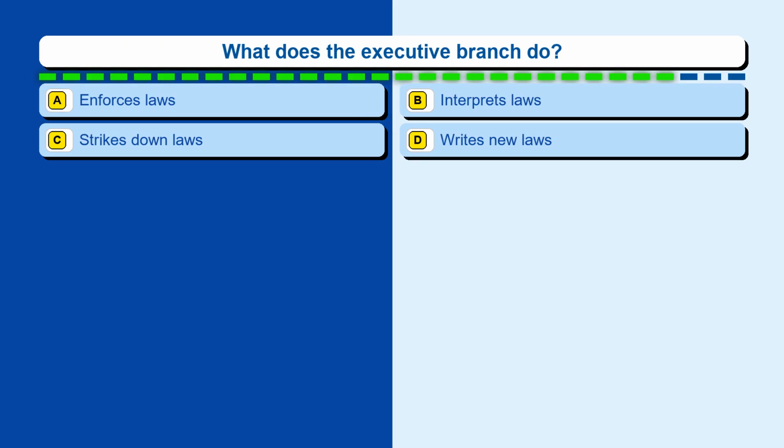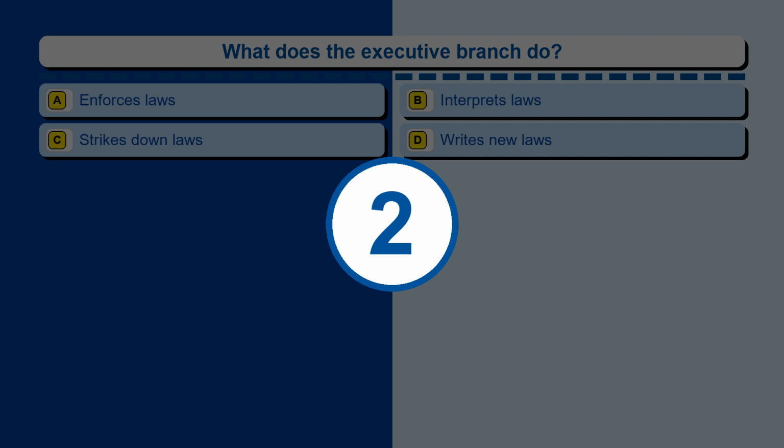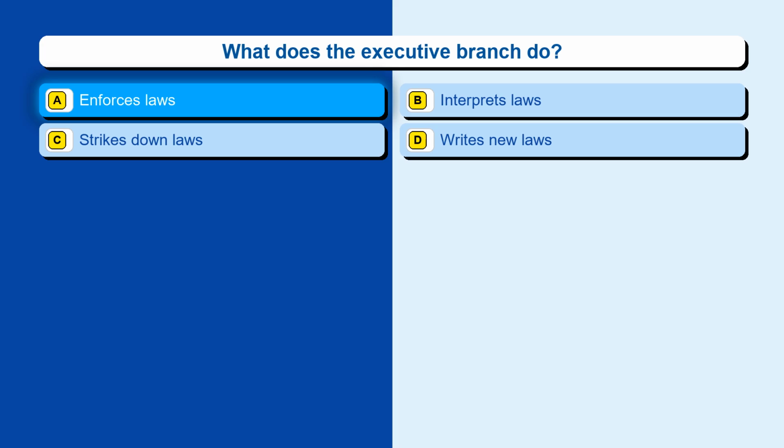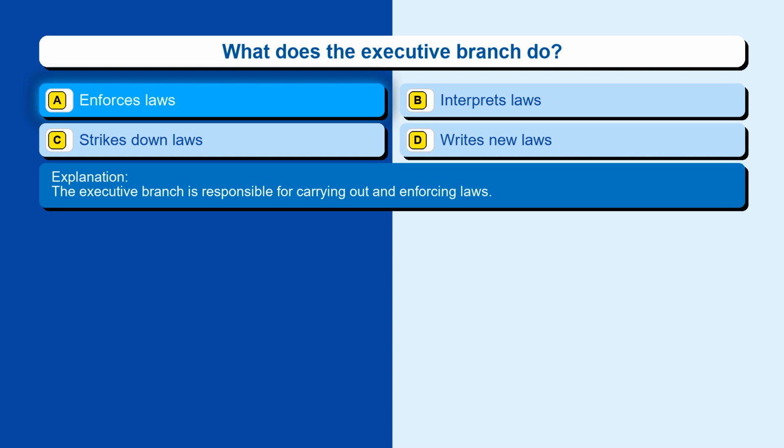Question 111. What does the executive branch do? Option A, enforces laws. Option B, interprets laws. Option C, strikes down laws. Option D, writes new laws. The correct answer is option A, enforces laws. The executive branch is responsible for carrying out and enforcing laws.